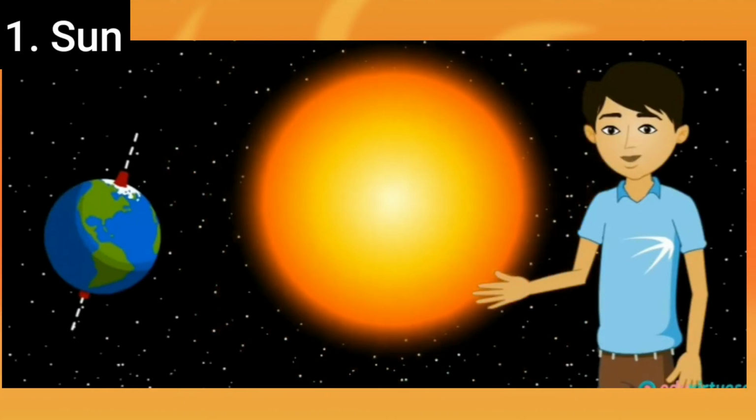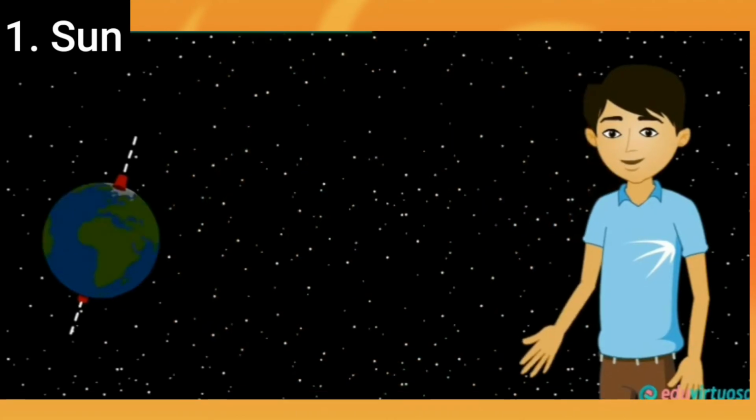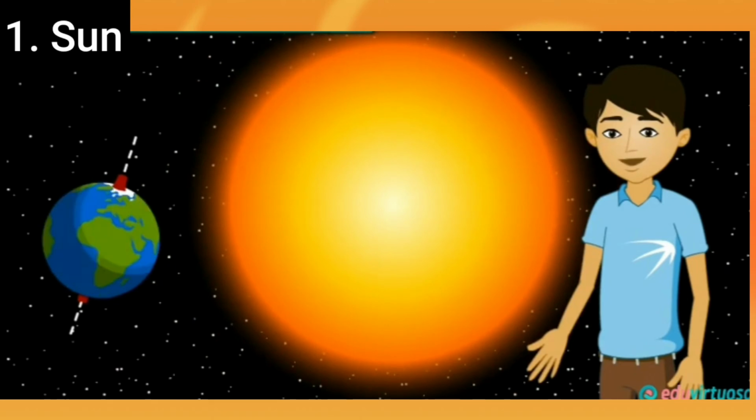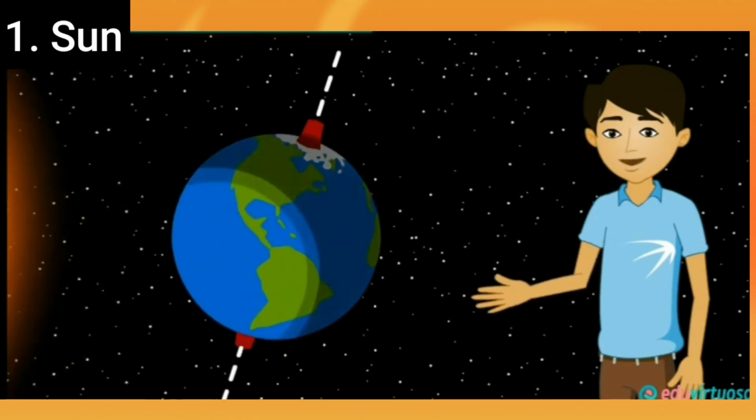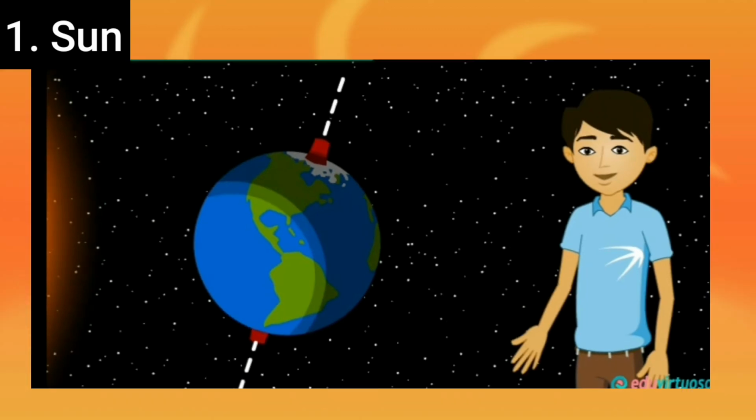The sun is the most important natural source of heat. If it ever becomes cool, the earth would become cold and lifeless. Though only a tiny fraction of the heat produced in the sun strikes the earth, it is enough to keep us and all other organisms on the earth alive.